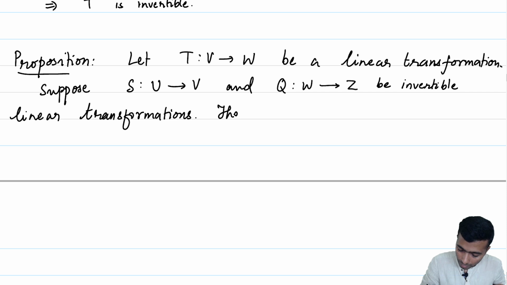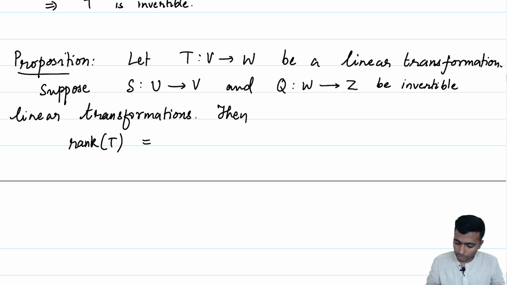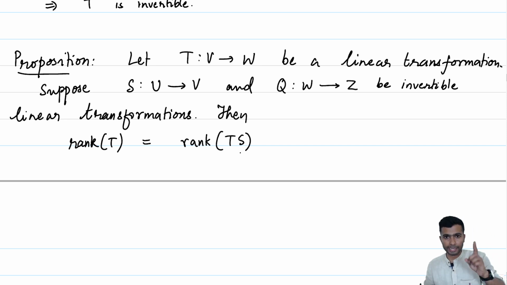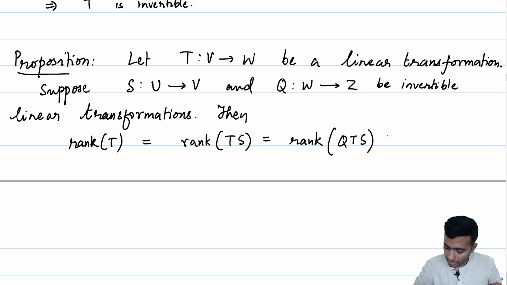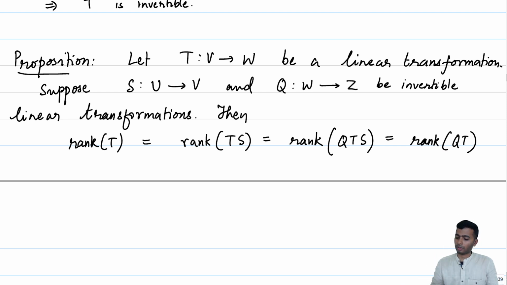Then rank of T is equal to rank of TS. Observe that S is a linear transformation from U to V and T is a linear transformation from V to W. So, this is a linear transformation in particular from U to W. This is the same as the rank of QTS, which is the same as the rank of QT. So, let us see.